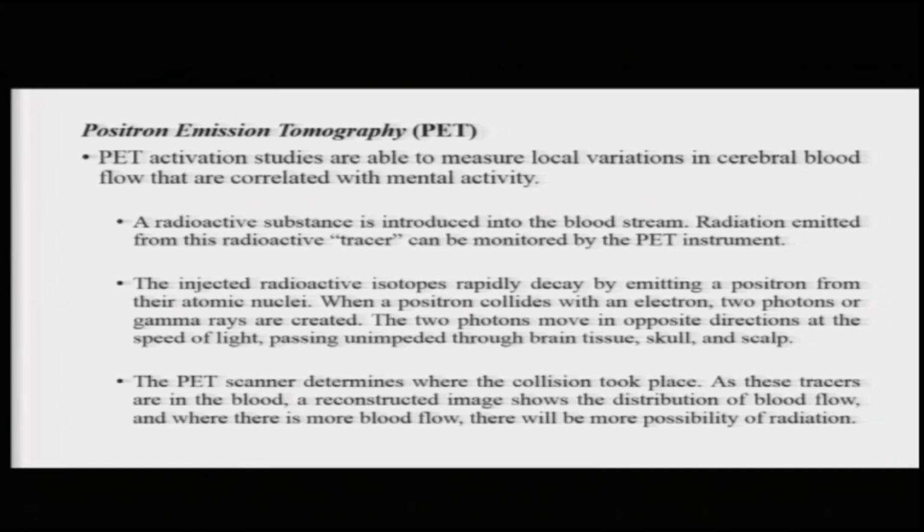What the PET scanner does is determine where all these collisions are taking place. As these tracers are in the blood, a reconstructed image of these collisions gives us the distribution of blood flow. And wherever there is more blood flow, there are more possibilities of these collisions happening, or more possibilities of where this radiation is coming from.